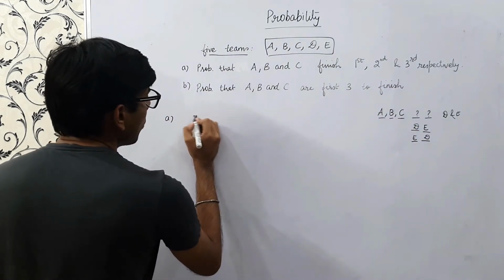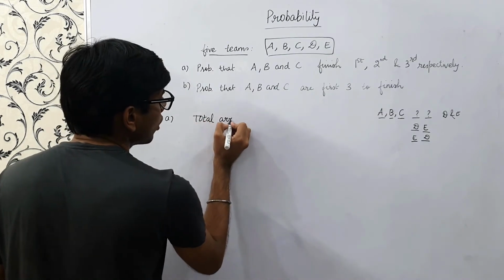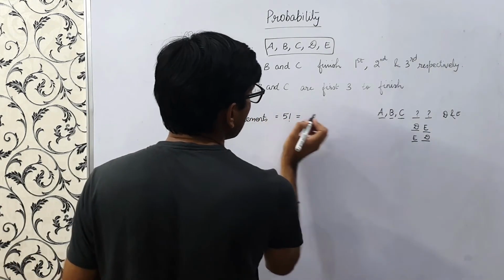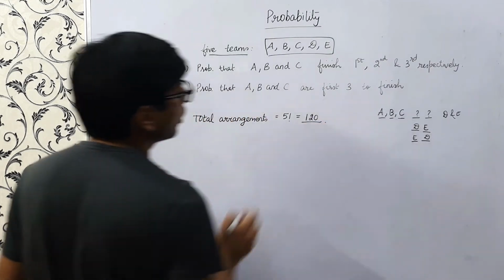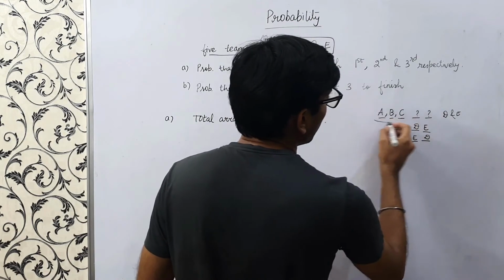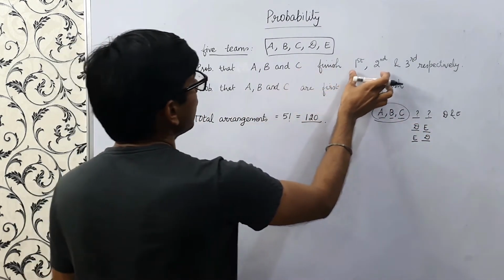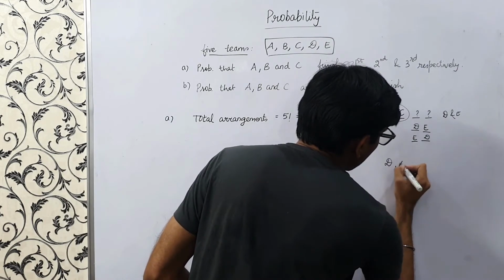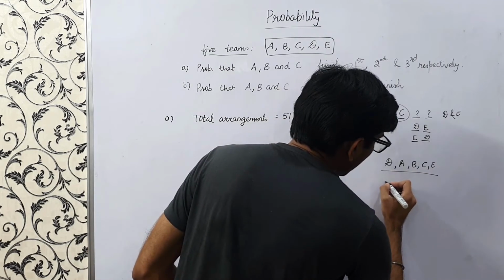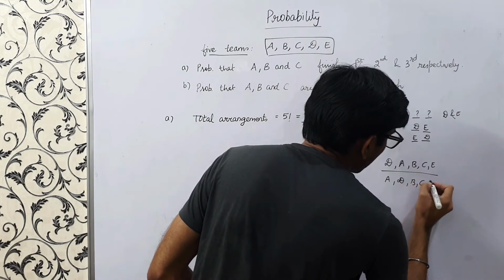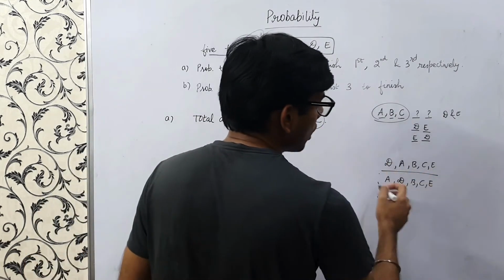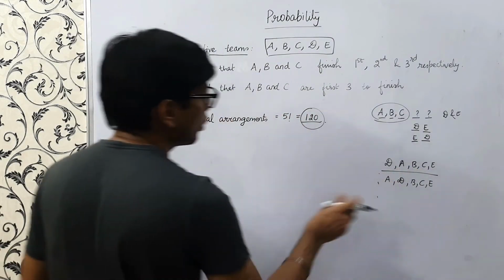So here the total number of cases, total arrangements, would be 5 factorial. That is nothing but 120. Right, so there are total arrangements, like if we see this is ABC, right? So this is one example, the favorable case, but there can be D, A, B, C, E. This is one possibility, right? There can be one possibility of A, D, B, C, E, right? So there can be such 120 possibilities of each of these finishing in different orders. So here the order matters.